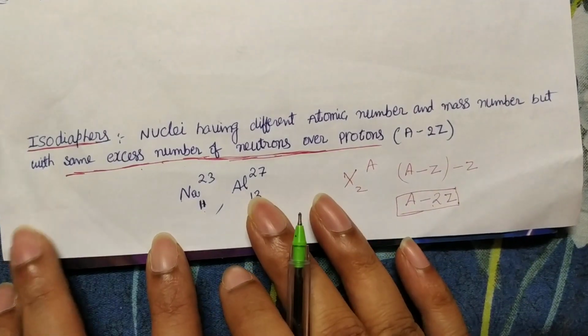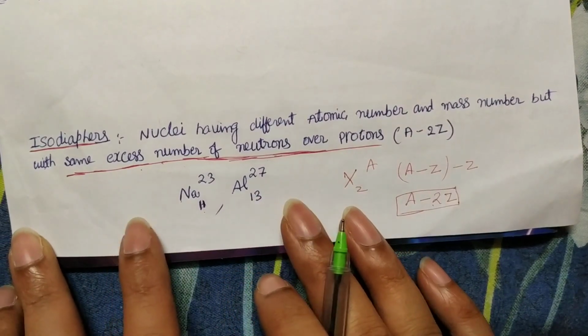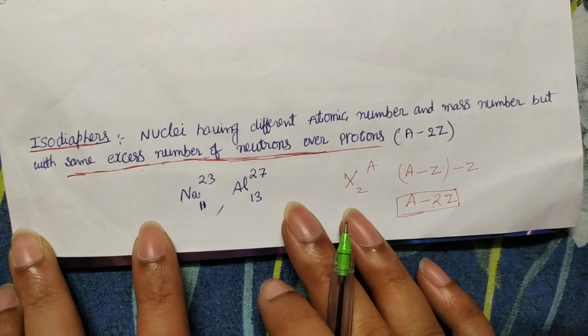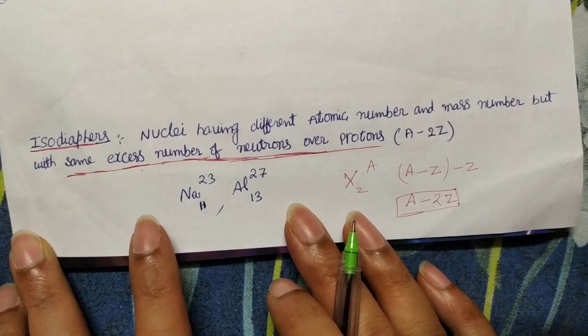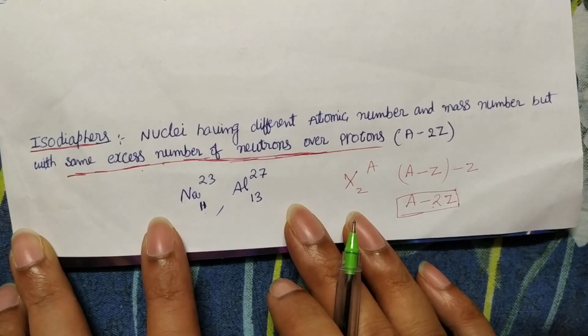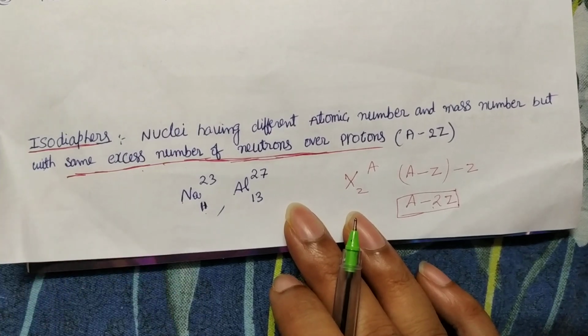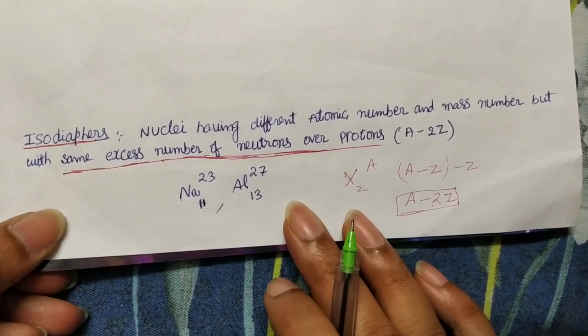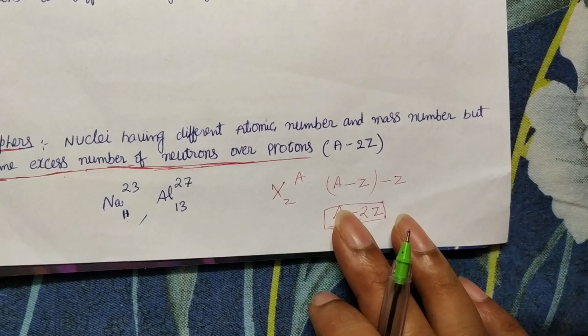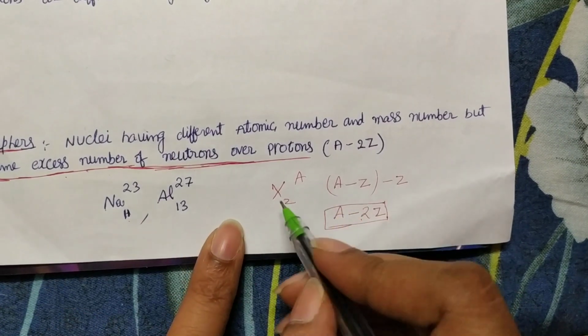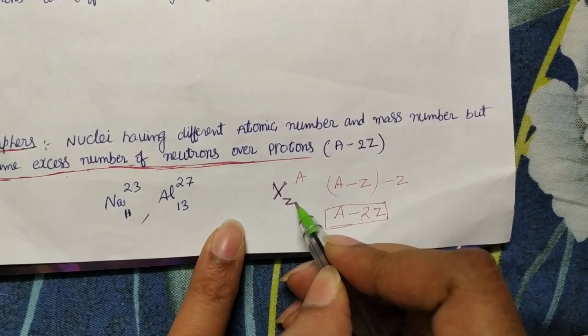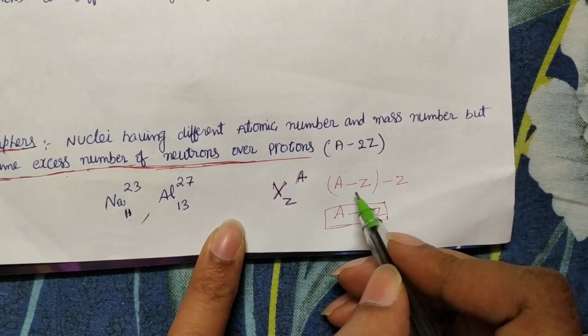And the other type, isodiaphers. What do isodiaphers mean? Elements having the same excess number of neutrons. You know, at the center of the atom inside the nucleus, protons and neutrons both are there. Suppose you take an element ^A_Z X. How many neutrons are there?